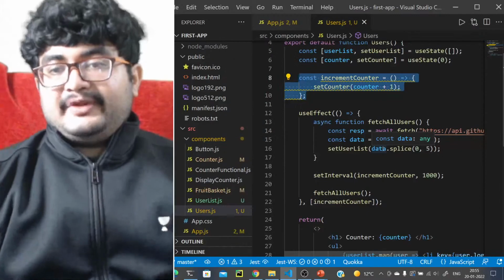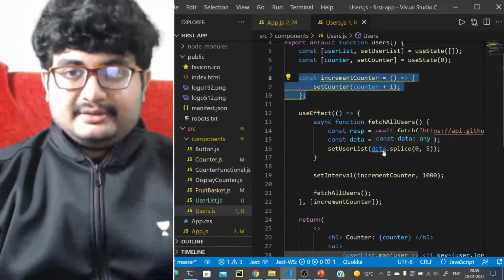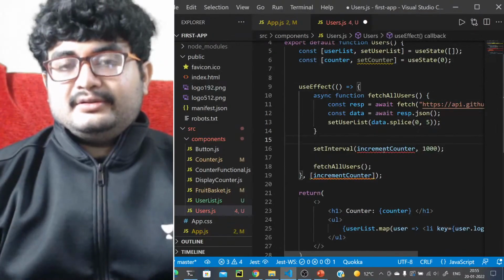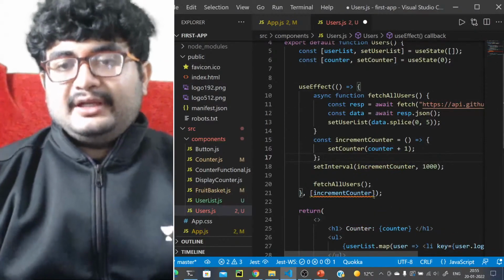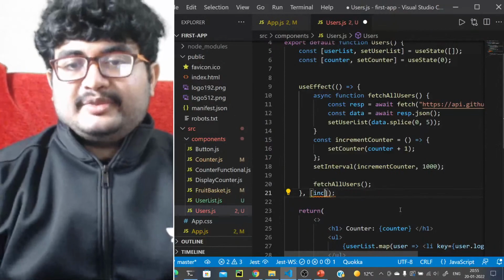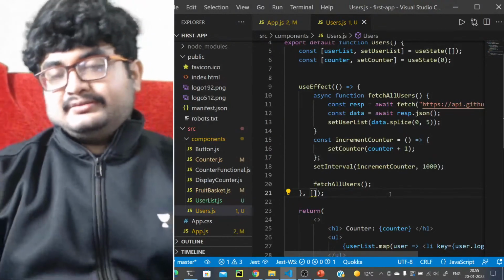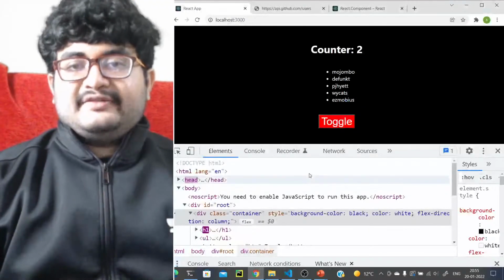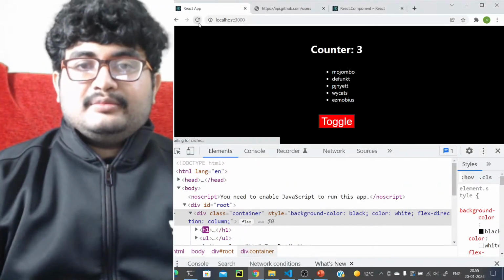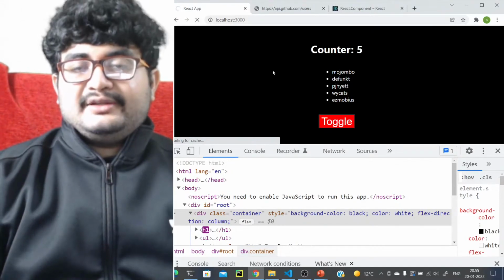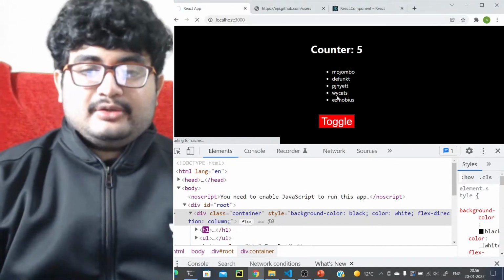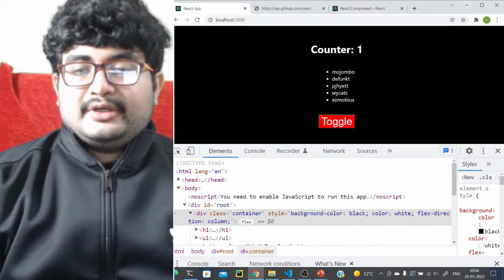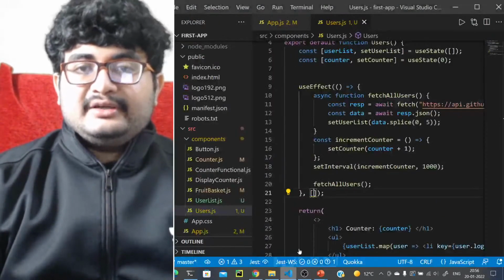Or maybe we can do something else. We can define this inside this only, increment counter, and we can just get rid of this dependency. Not sure why this is not working. Maybe we have to do the set interval outside, but it's working weirdly here. Let's just reload and see if this works. Okay, it's just going to 1 and then it's stopping, right?